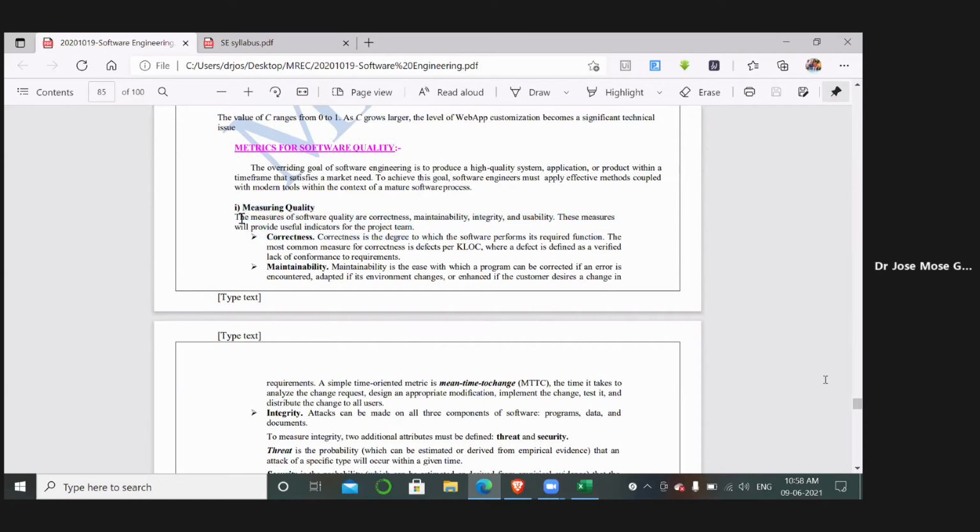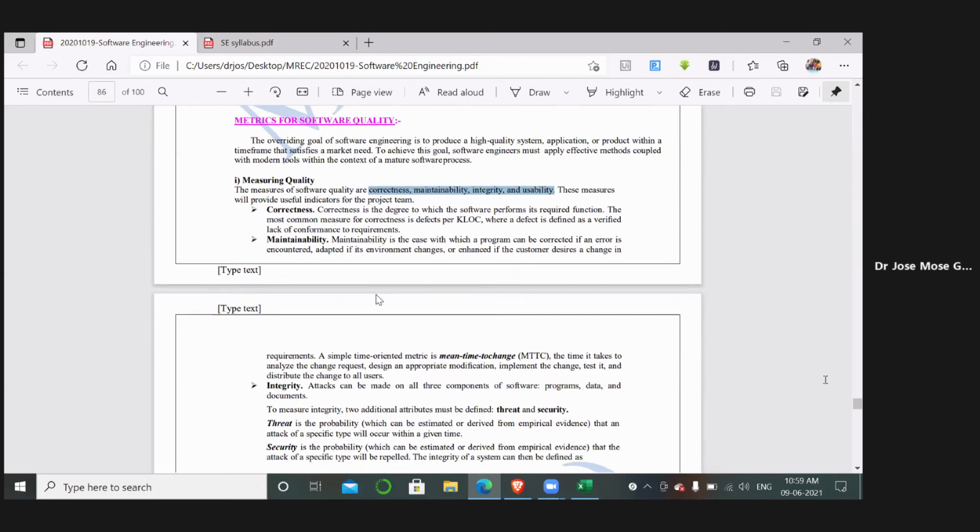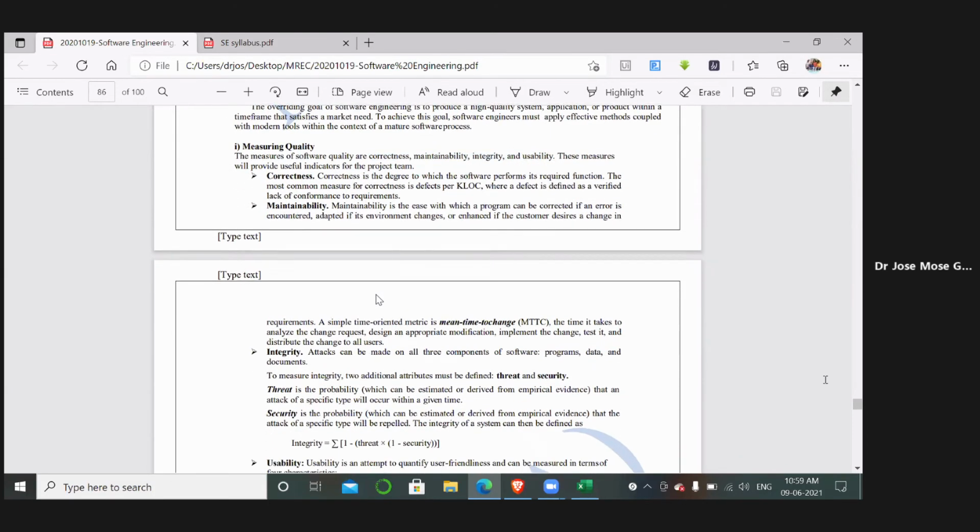So these are nothing but the quality features with which we'll check whether that particular product is correct or not, whether the product is maintainable or not, whether the product is integratable or not, and integrity is nothing but with reference to the security that we have. Okay, and usable, whether the developed product is usable in all the environments or not. Okay, so we will see what that is.